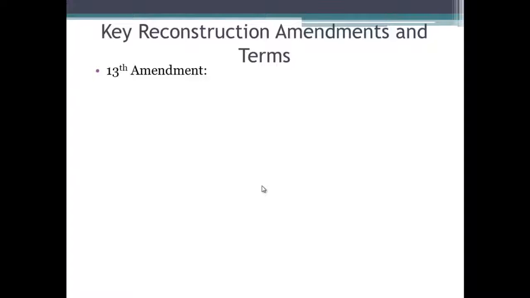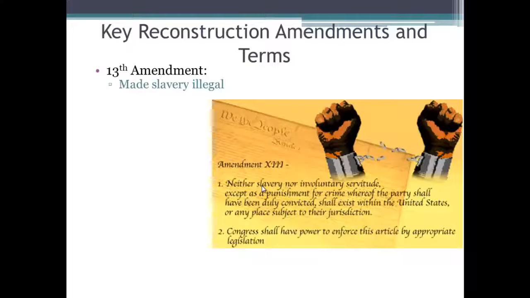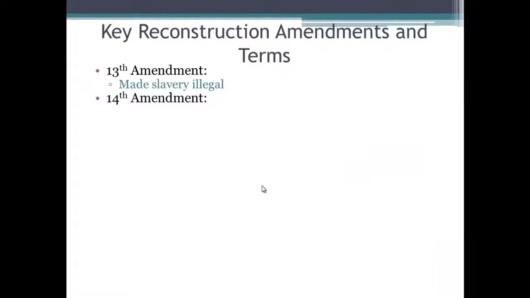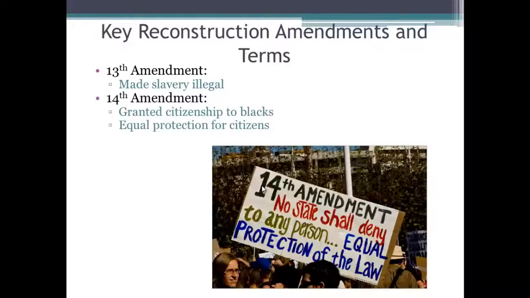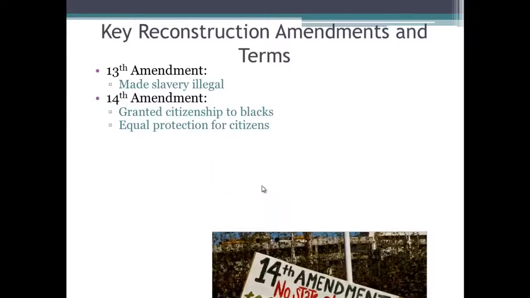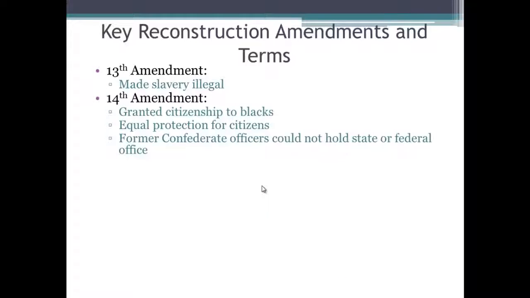The 13th Amendment made slavery illegal. This was pushed by Lincoln. If you've seen the movie Lincoln, that's what the entire movie is about. The 14th Amendment comes a little bit later and does a couple things. One, you must know, it granted citizenship to blacks and also provided equal protection for citizens that could not be denied. And the other thing it did was make it so that former Confederate officers could not hold state or federal office. This was directed at, for example, Alexander Stephens. Any high ranking Confederate official could not hold a state or federal office.